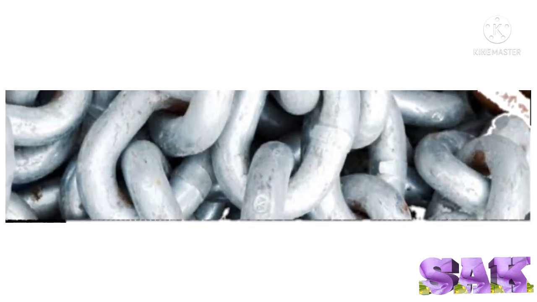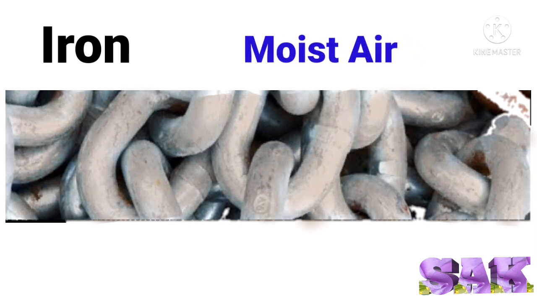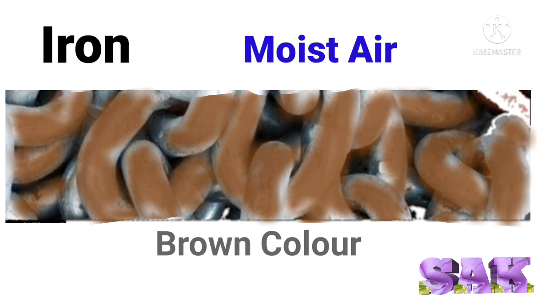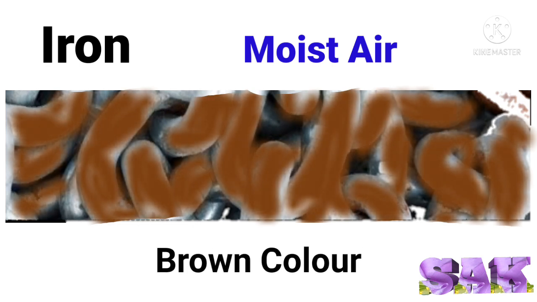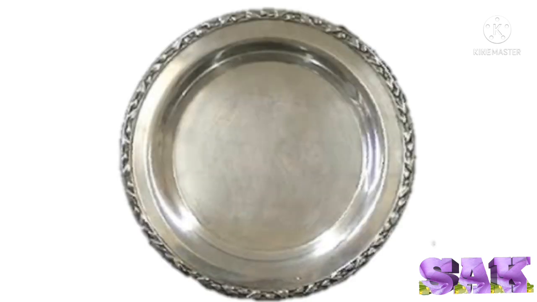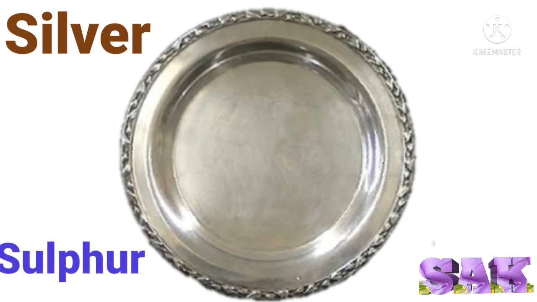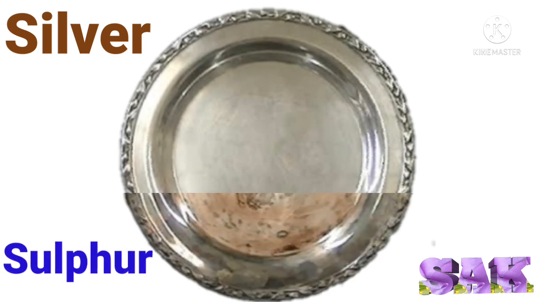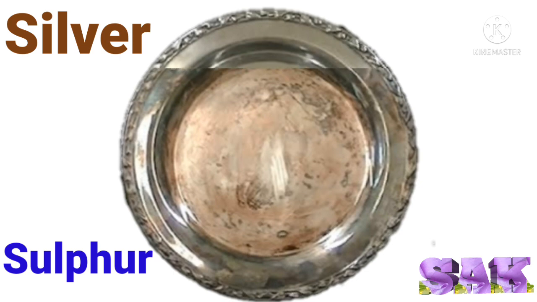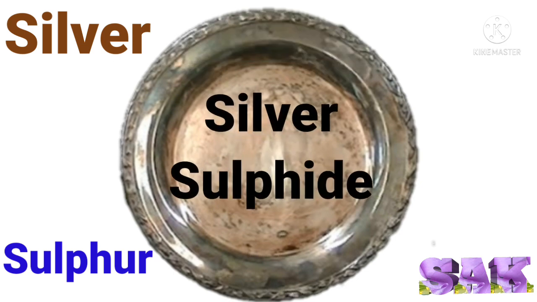Related to this concept, when iron is exposed for a long time, it reacts with moist air and acquires brown coat. Similarly, silver reacts with sulfur and develops black coat due to the formation of silver sulfide.